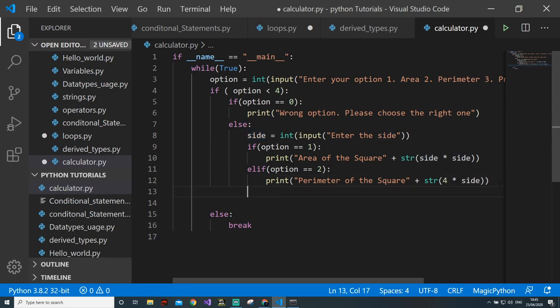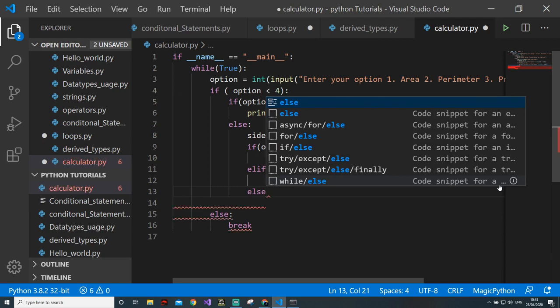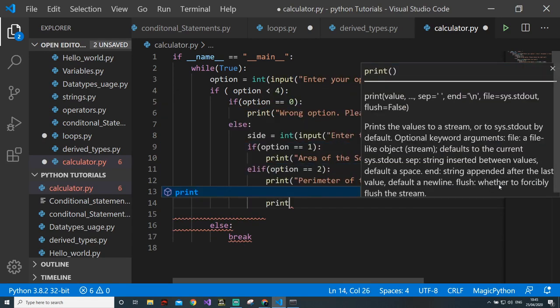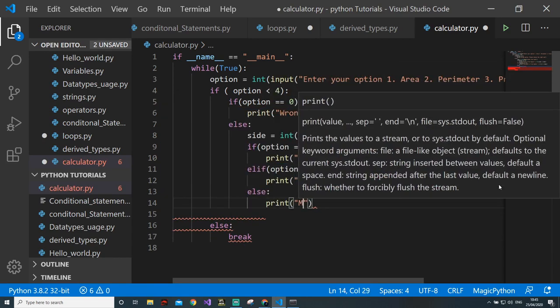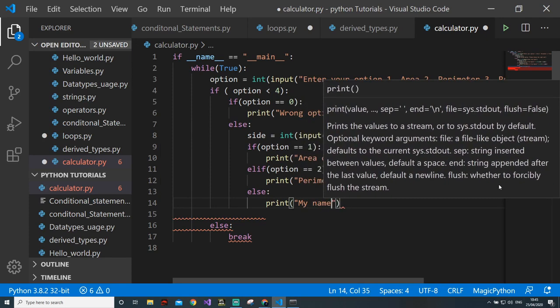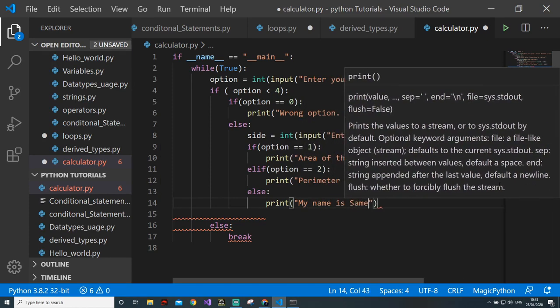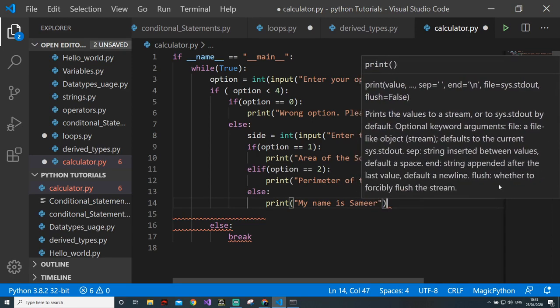Okay, and the last situation, else where 3 comes, and I will print my name is Samir. Done. See, pretty simple, huh?